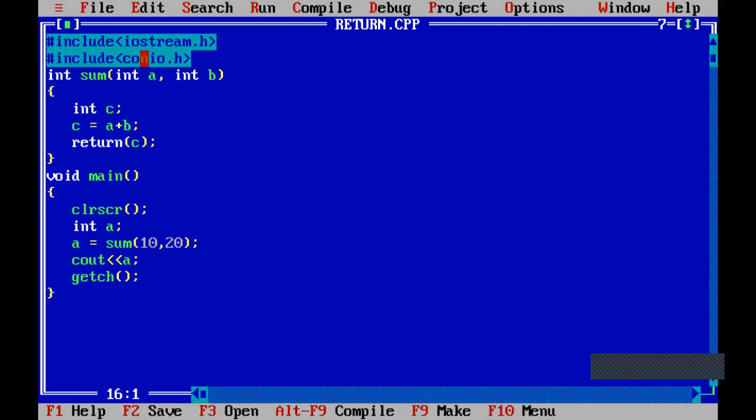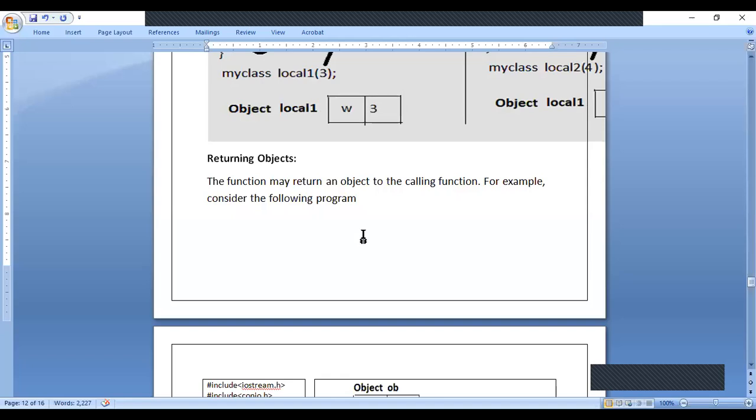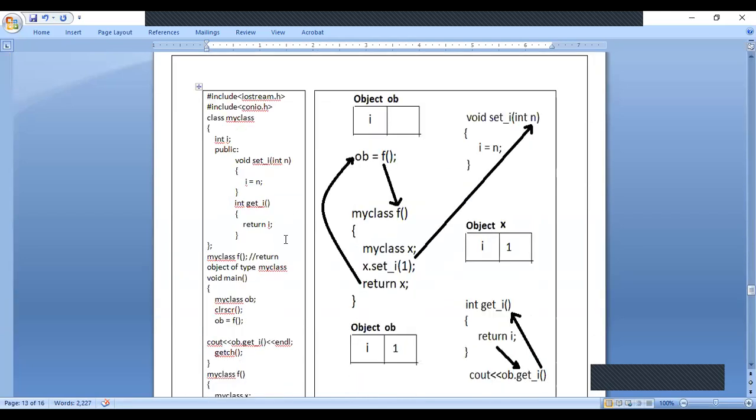Now we will look at the concept of returning objects. A function may return an object to the calling function. For example, consider the following program. Whenever there is a return statement, after the return statement we can write the variable or we can write the object. You just remember this point. In this program, we have returned the object.